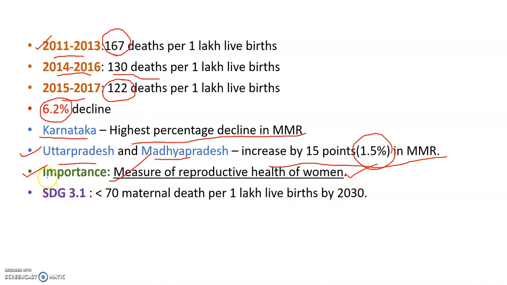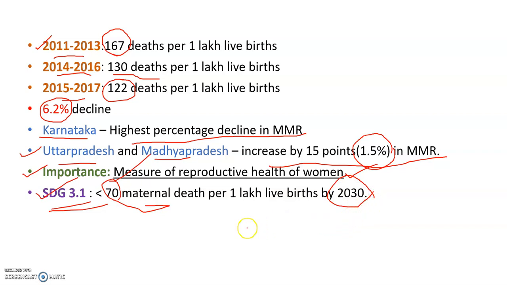Because of this, the world has come together for Sustainable Development Goal 3.1, which states that the maternal mortality ratio should be less than 70 by 2030. So this is Sustainable Development Goal 3.1.